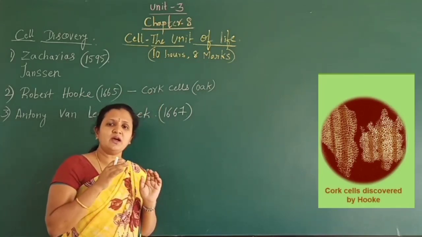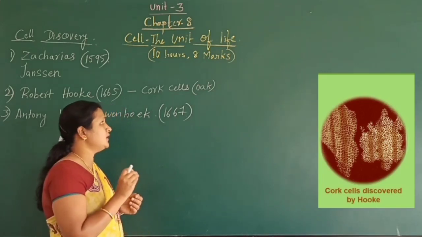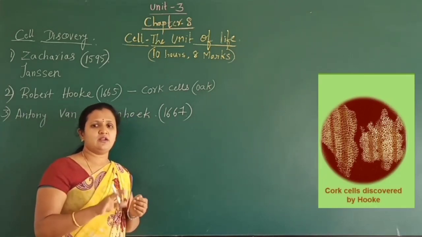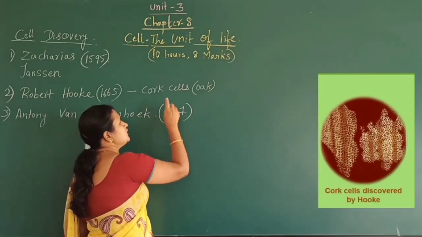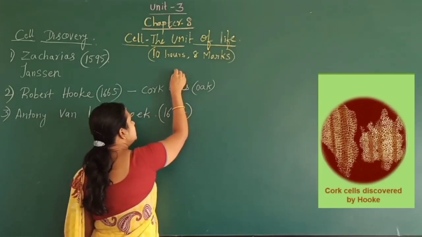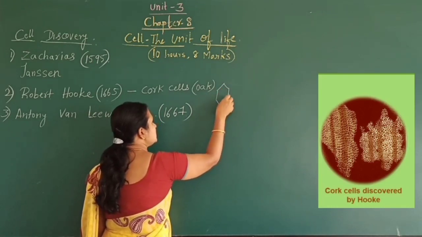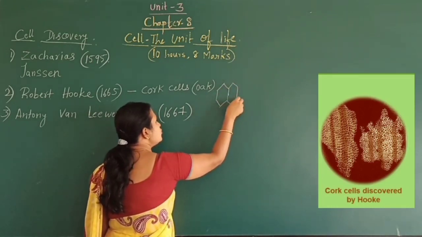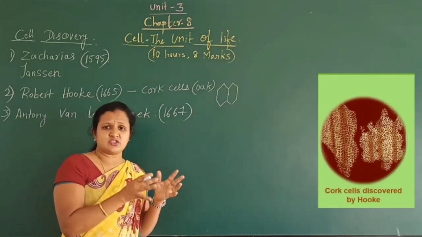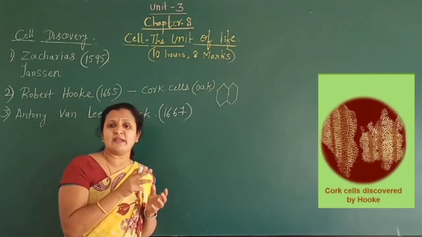When he was observing the cork cells with the microscope which was discovered by himself, he was able to observe some very small, tiny hollow-like structures, like compartments, room-like compartments. Also you can call that a honeycomb-like structure.